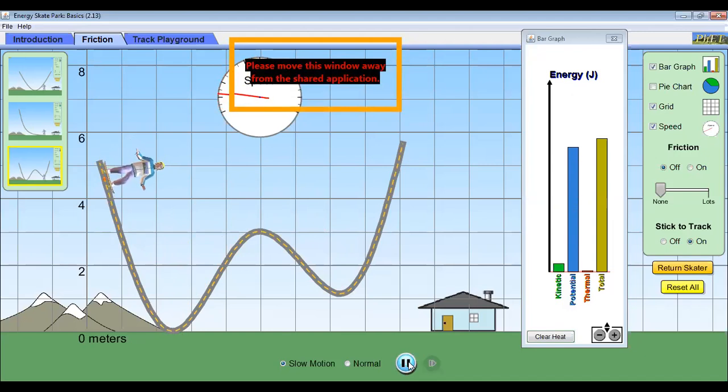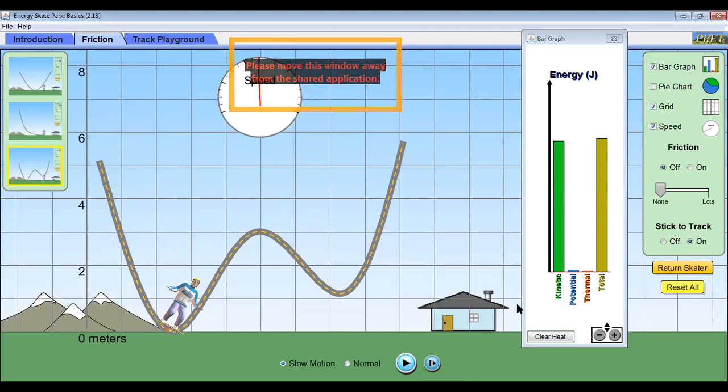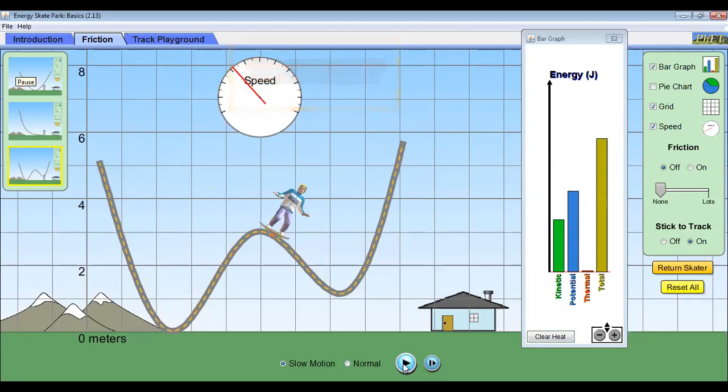Then the potential is decreasing and the kinetic is increasing. At this very moment you will find that the potential is 0 and the kinetic is maximum. And then as it rises here, it has some kinetic and some potential.